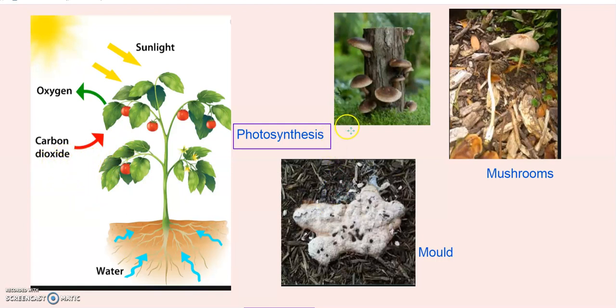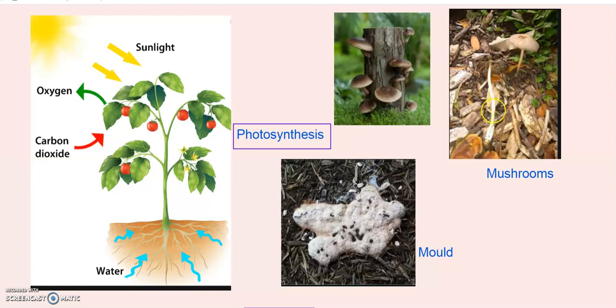Some plants are also known as non-green plants. See, are these plants green in color? No, they are in different colors, and they grow on decaying matter and dried plants. What are these plants?